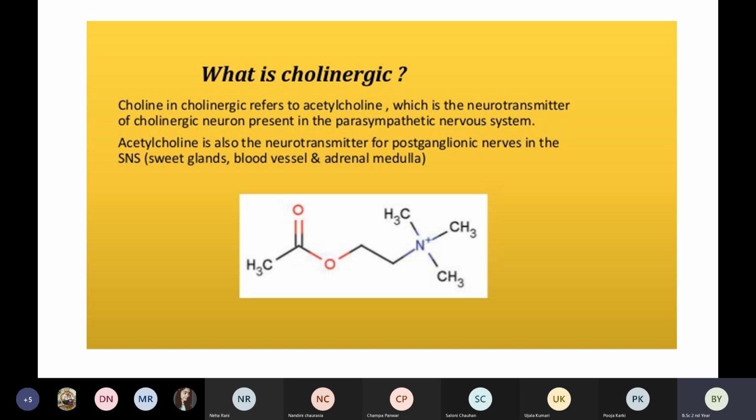So acetylcholine not only functions in the parasympathetic nervous system, but also in the sympathetic nervous system. Is this clear with the cholinergic?